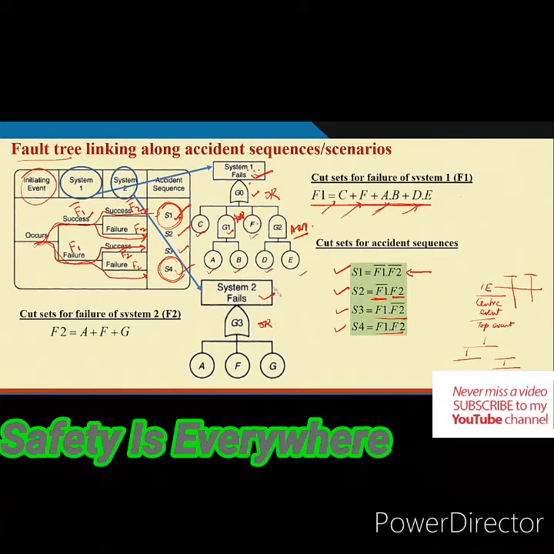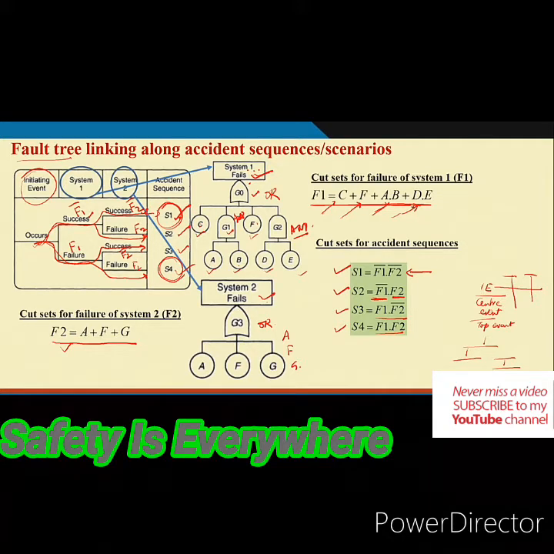Now, similarly for system 2, because it's basically an OR gate, we have A, F and G, that means there are 3 cut sets, and in Boolean form we can write F equal to A plus F plus G. Now, let us see how we will get the sequence using these basic events A, F, G, C, F, A, B, something like this.